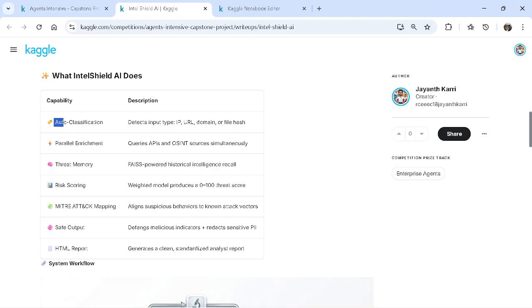It first auto-classifies the IOC, and then runs parallel real-time checks using AbuseIPDB and VirusTotal. It also performs OSINT using Google search and DuckDuckGo.